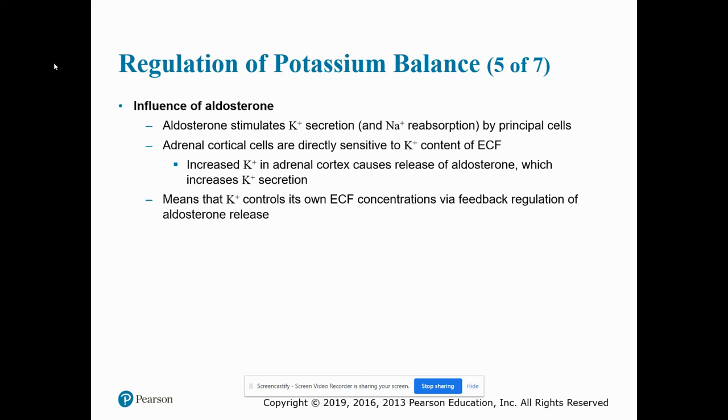Aldosterone stimulates potassium secretion by principal cells. The adrenal cortical cells are directly sensitive to potassium content of the extracellular fluid. An increased potassium in the adrenal cortex will cause the release of aldosterone, which will increase potassium secretion. This means that potassium controls its own extracellular fluid concentration via feedback regulation of aldosterone release.